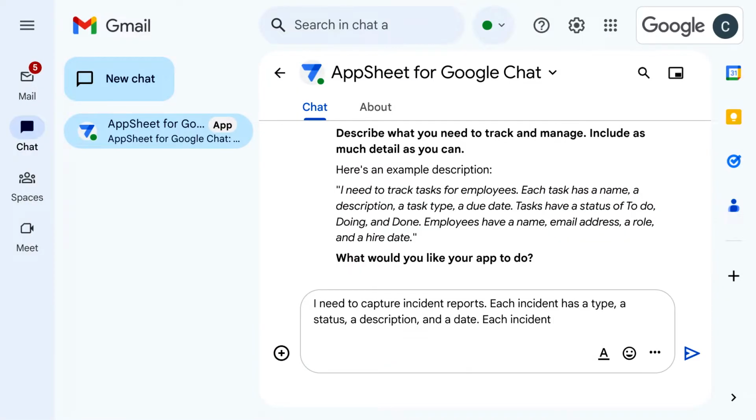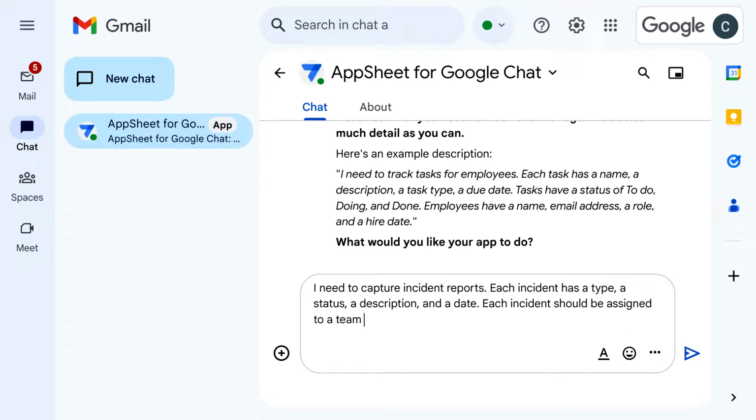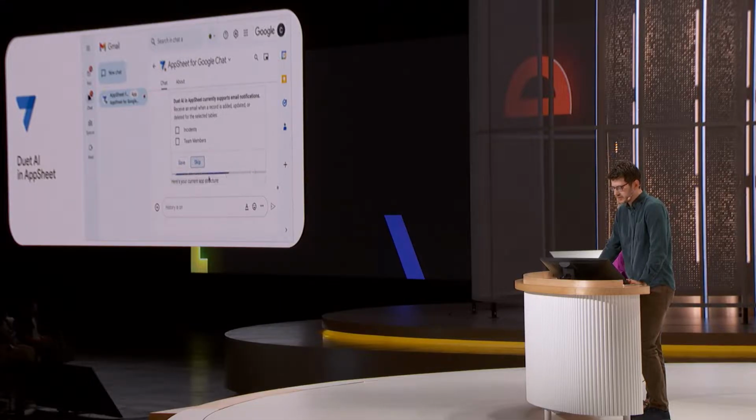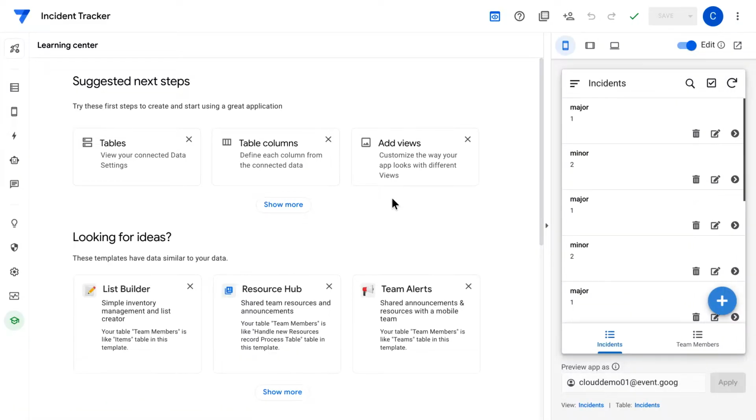So let me see if I can get that into a prompt that Duet AI can use. So I need to capture incident reports. Each incident has type, status, description, a date, and each incident should be assigned to a team member, right? And then all we have to do is click Create App. But here we go. We've actually got an app. Yay. What? We just shipped a web and mobile app, and we mostly used natural language, right, to describe it.